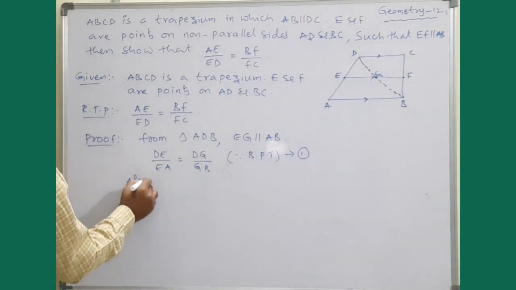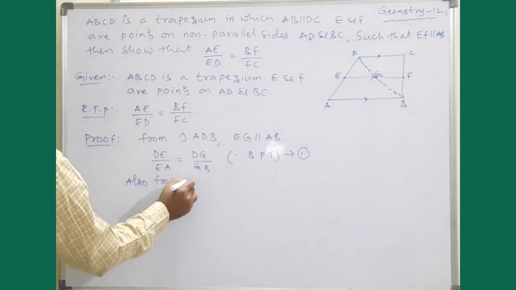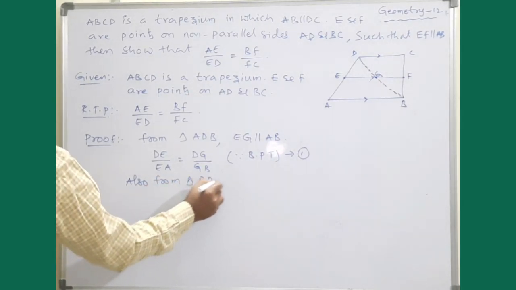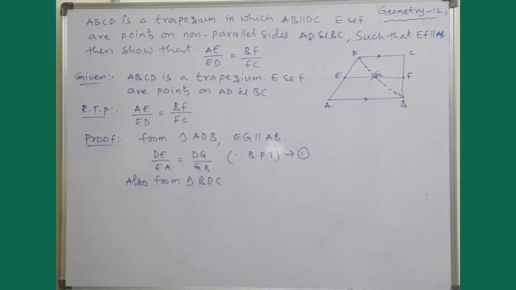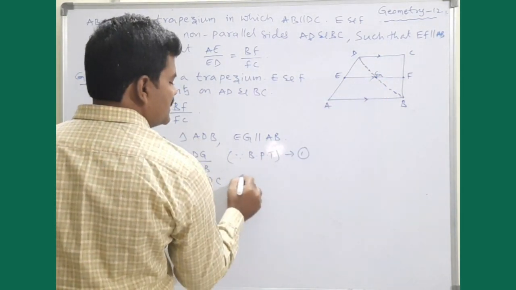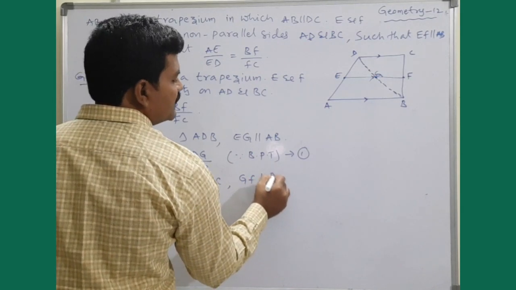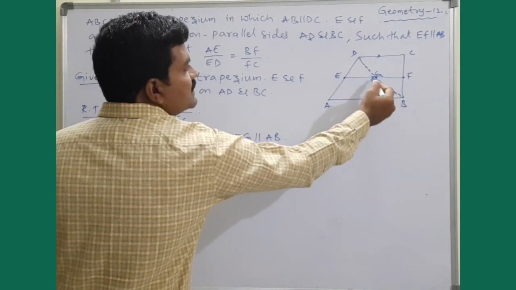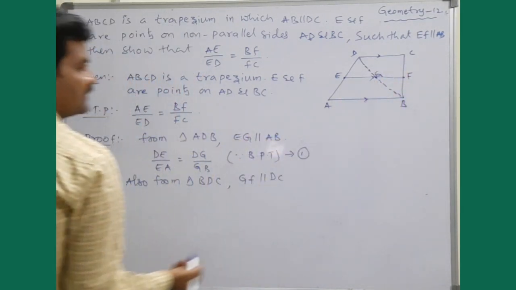Next, also from triangle BDC. So what do you observe there? GF is parallel to DC, isn't it? GF is parallel to DC.